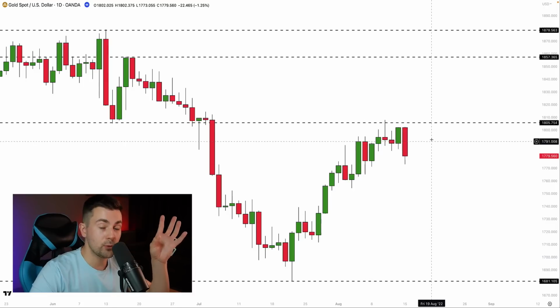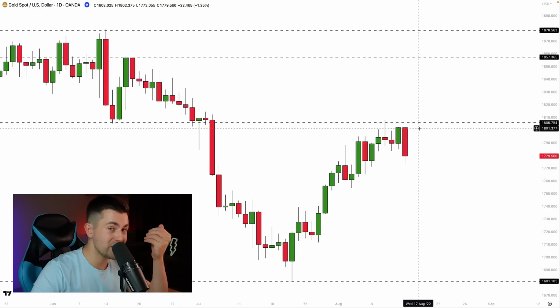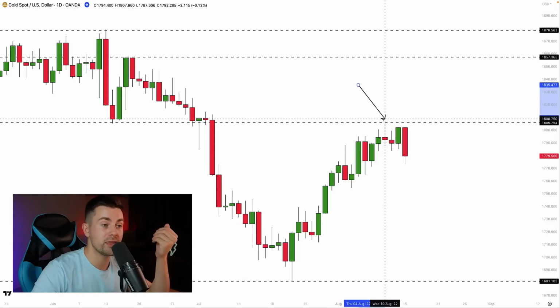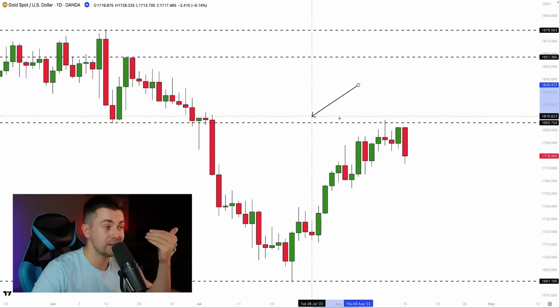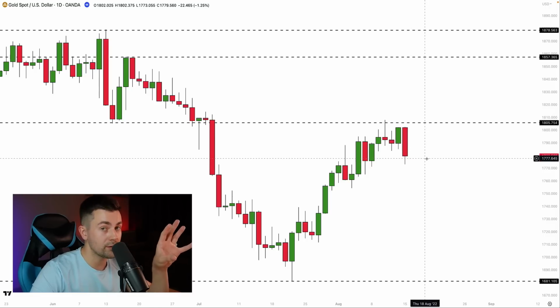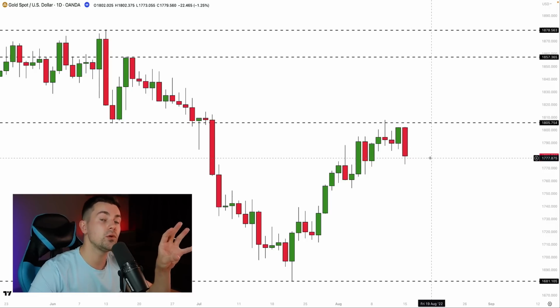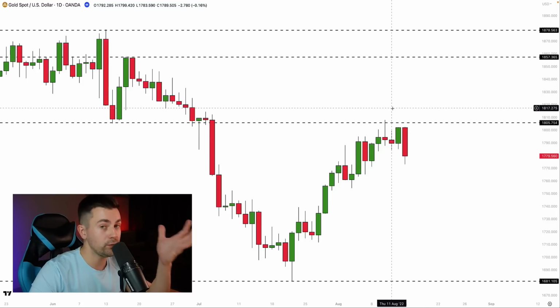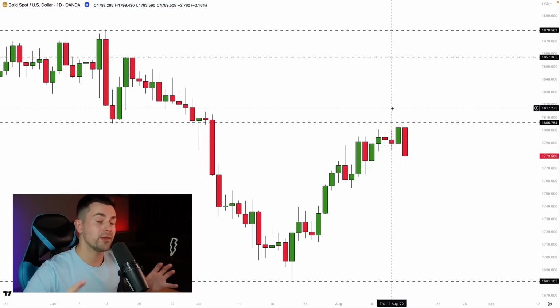The next step will be to wait for the test of one of the key levels, and you can see that with that wick the price tested that key level. Once the market reached the key level, our next task is to look for the confirmation. And for confirmation, we are looking for the candlestick patterns: the bearish engulfing candle, the shooting star, and the piercing line. These are the bearish confirmations.